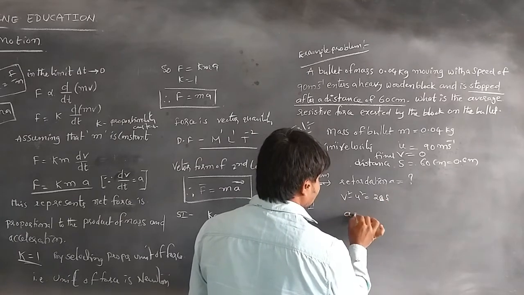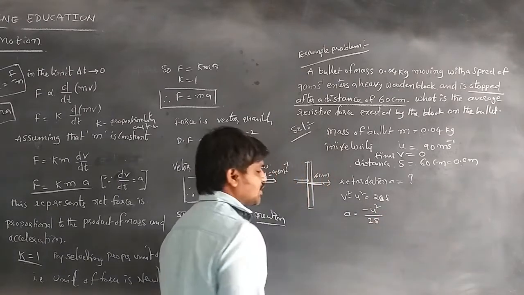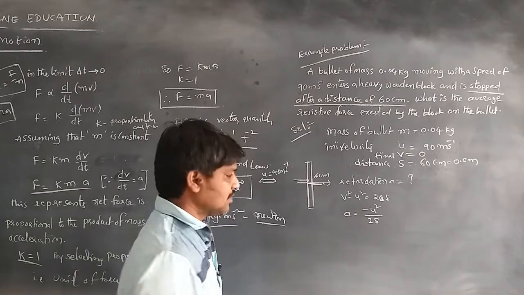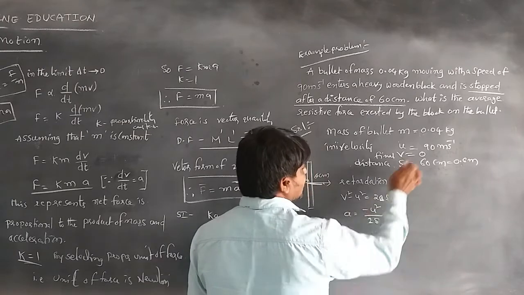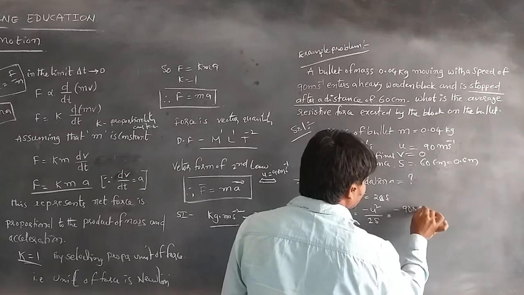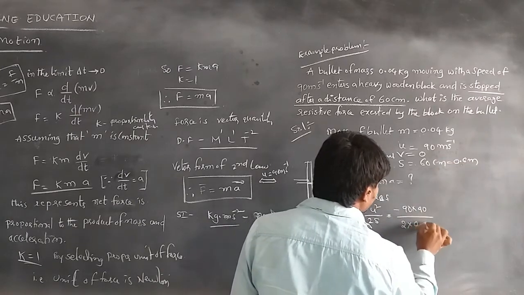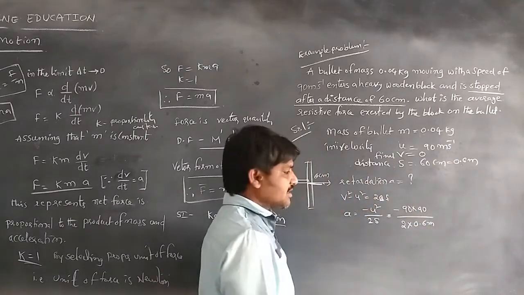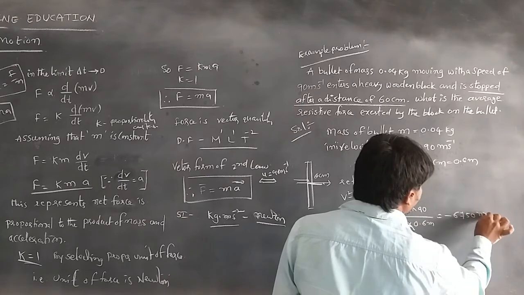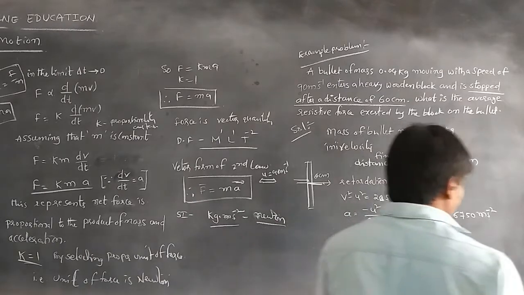So a is equal to minus u square by 2s, the equation to find the retardation acting on the bullet by the block. Substituting u equal to 90, we get minus 90 into 90 divided by 2 into 0.6 meter. By calculation we get minus 6750 meter per second square. This is the retardation.